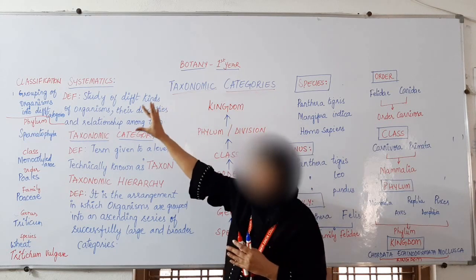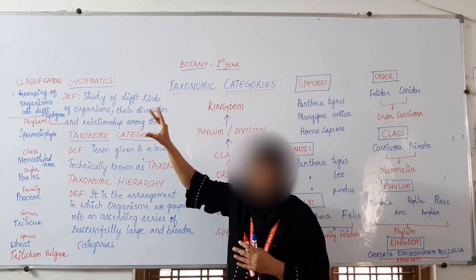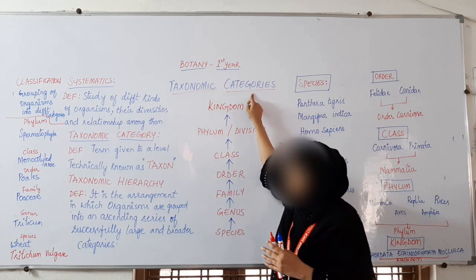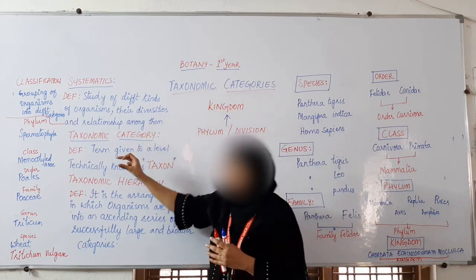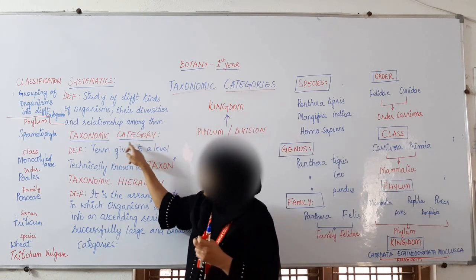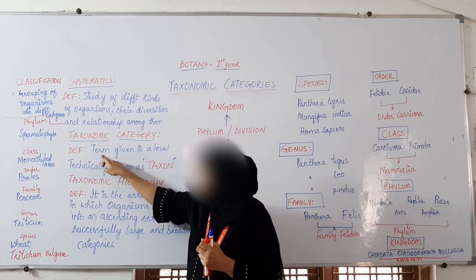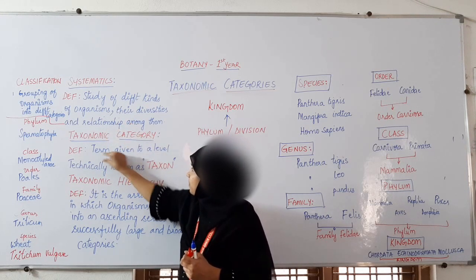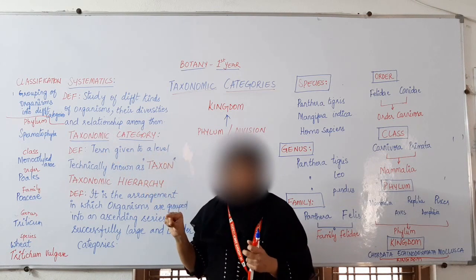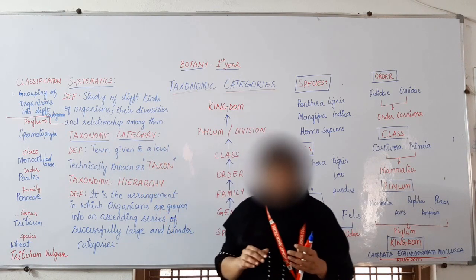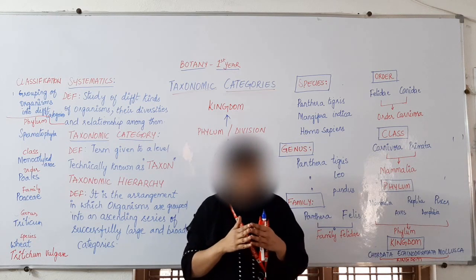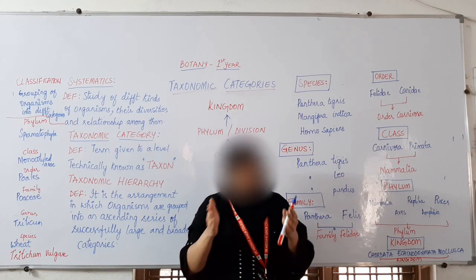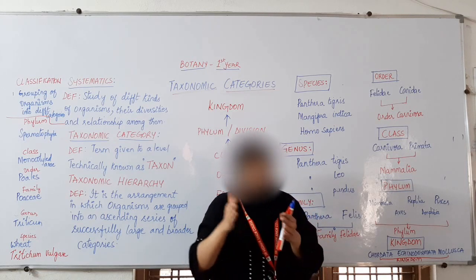Just now we said we group the different living organisms into different categories. The taxonomic category is a term given to a label. For example, when we broadly classify, we classify them into plants and animals.